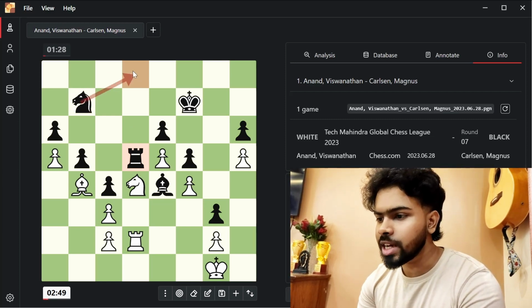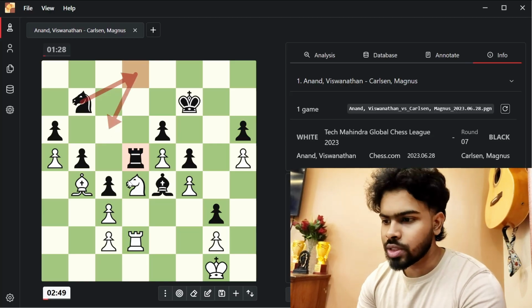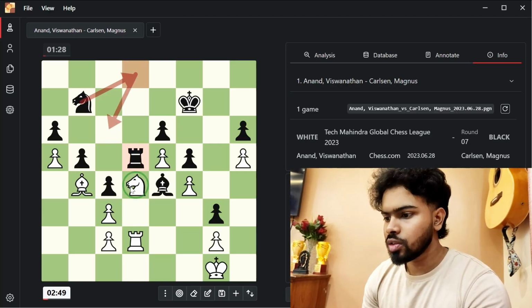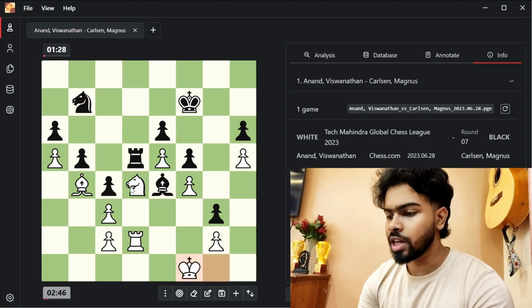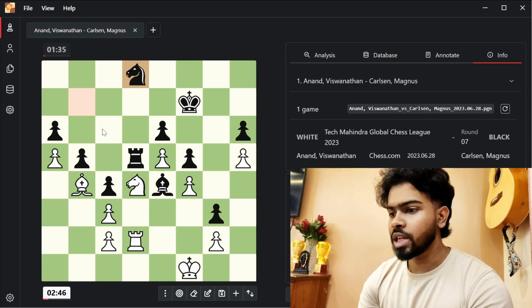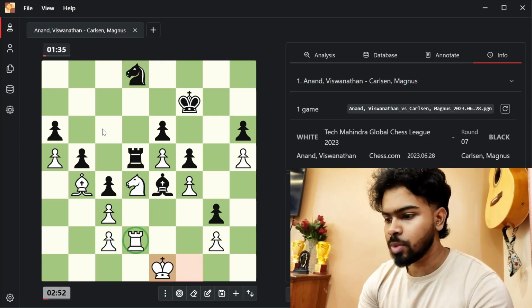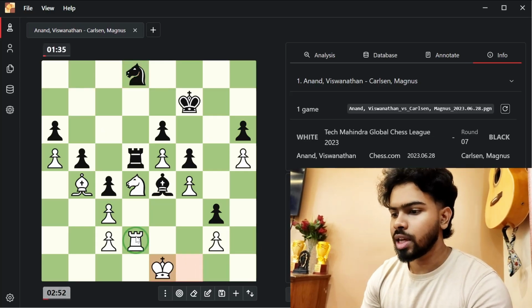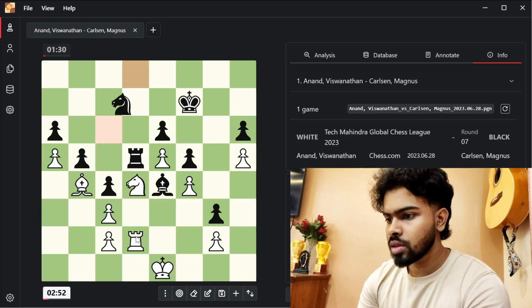Magnus aims to bring his knight to the d8 square and then to the c6 square, where this knight is pinned. So Viswanathan Anand also sees this and he plays a great move, that is king to f1. Magnus plays knight to d8 and Anand plays king to e1, and he supports the rook using his king.